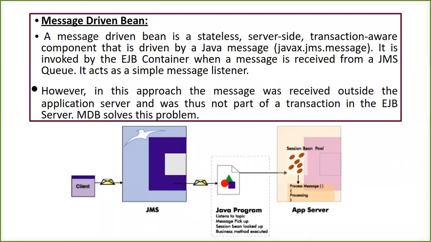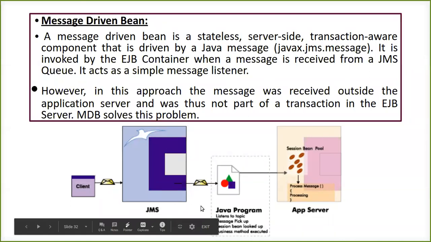So it is stateless, it is meant for the server side, it is transaction aware, not maintaining the transaction but aware of it, going to use the javax.jms.star package, and is going to be executed by the EJB container. That means inside the EJB container only everything is going to get invoked and executed. Next, JMS is acting as a message listener of the message coming from the client. We will see how it works without message driven bean, and then with message driven bean.